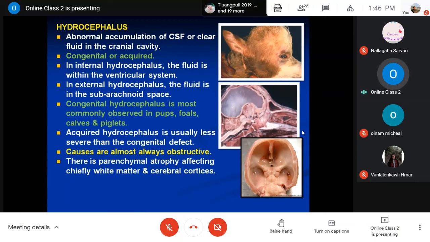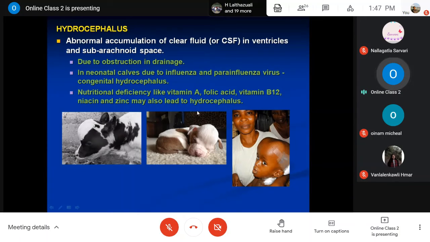But when there is some obstruction, it will be accumulated more and more inside the cranium, right? There may be parenchymal atrophy affecting more commonly the white matter as well as the cerebral cortices. This abnormal accumulation of clear fluid, mainly cerebrospinal fluid, is what we call hydrocephalus, in the ventricle or maybe in the subarachnoid space.